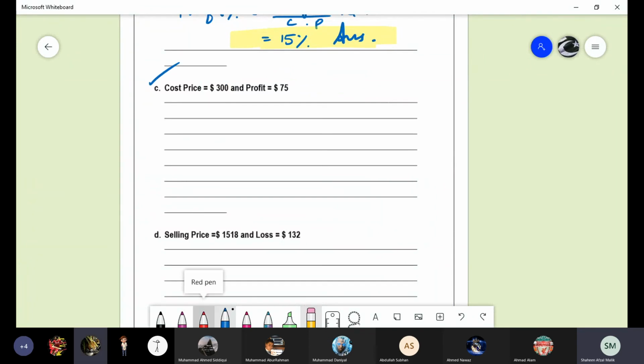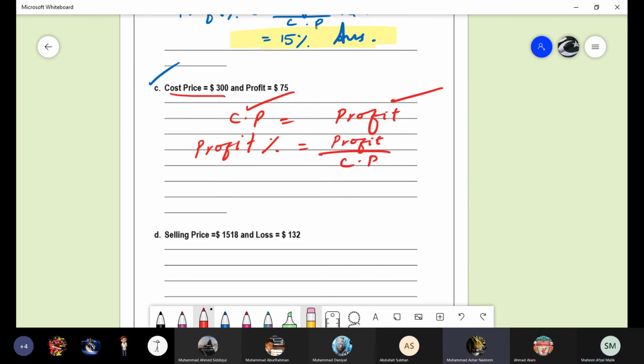Ashar, we have the cost price and we have the profit with us. You have to find out the profit percentage, only the simple formula. What's the formula for the profit percentage? Profit percentage is equal to profit over cost price multiplied by 100. Okay, substitute the values. 75 over 300 multiplied by 100 is equal to 25%. The answer is 25%. Very good.